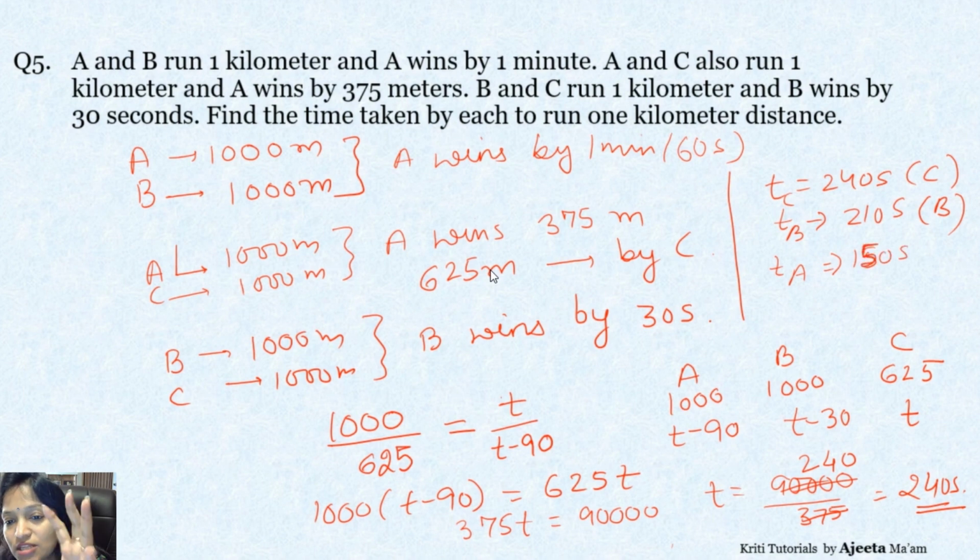Right? So this is how we go with these questions. It seems to be lengthy when we read it, but we have to simply use the ratio concept. So 1000 into t minus 90, you can say also, is equal to 6025 into t. Correct? So this is how we go with the question. Clear? Now let's move on to the next.